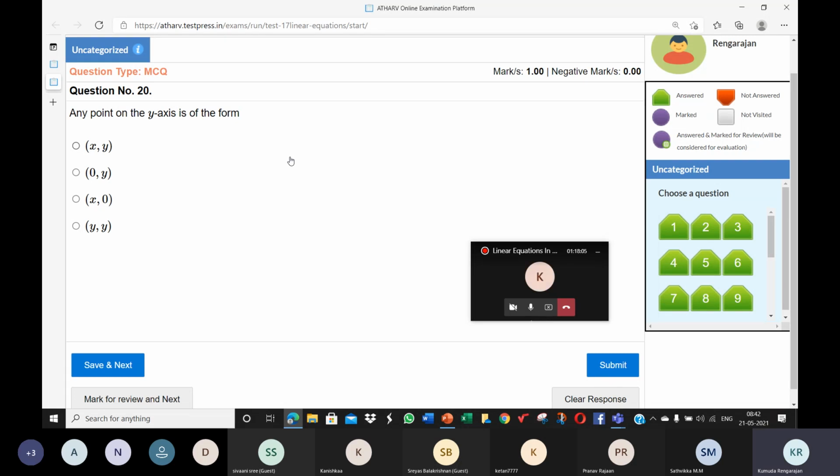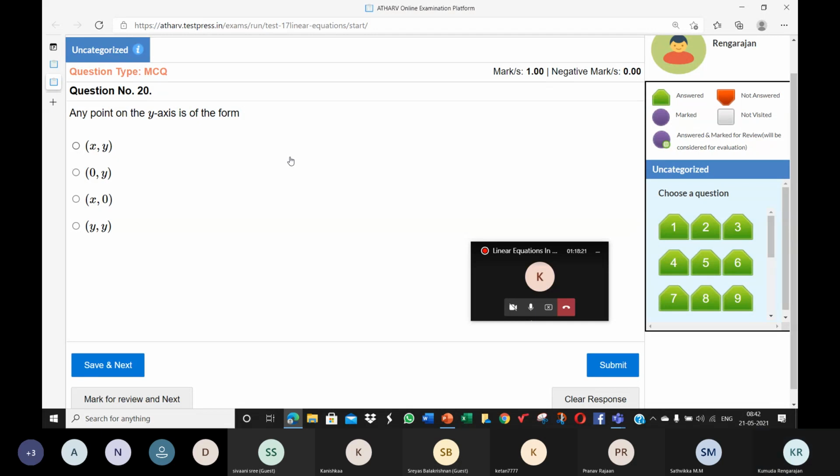Just analyze the address of any point that lies on the y-axis. Don't use x and y.